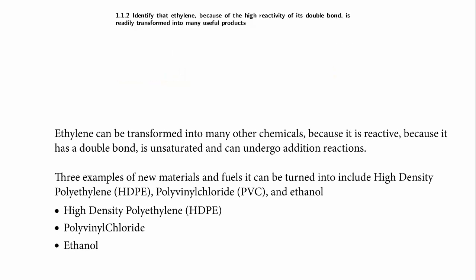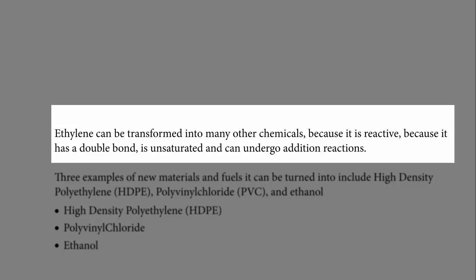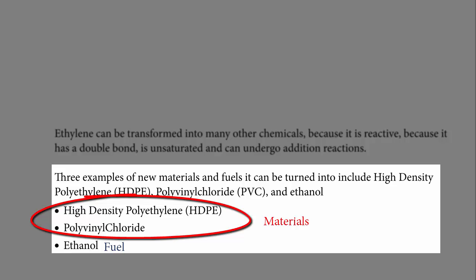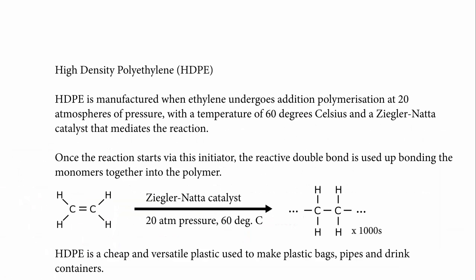Now, my main answer is that ethylene can be transformed into many other chemicals because it's reactive. And it's reactive because it has a double bond and it can undergo addition reactions. I would elaborate on that answer with 3 examples, 2 materials and 1 fuel. In particular, I'd use high-density polyethylene, polyvinyl chloride, and ethanol, but you can choose any products from ethene.